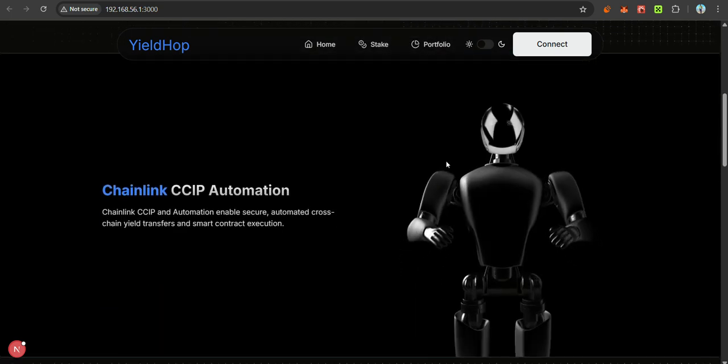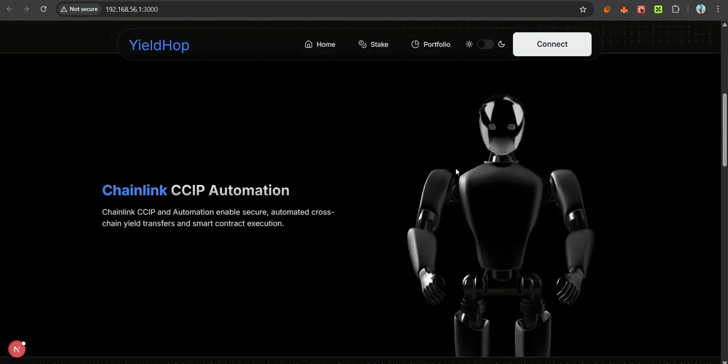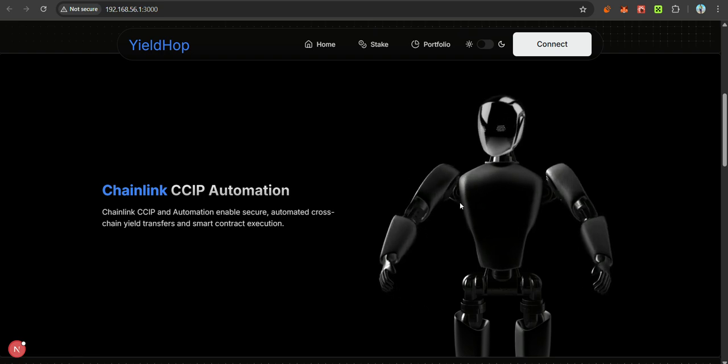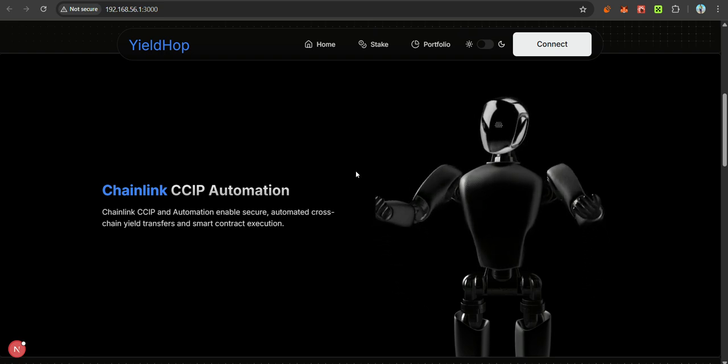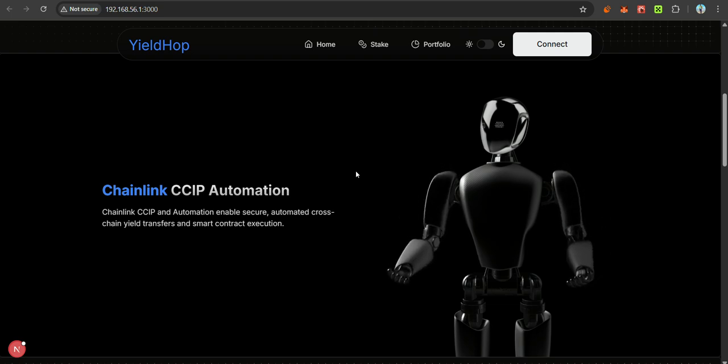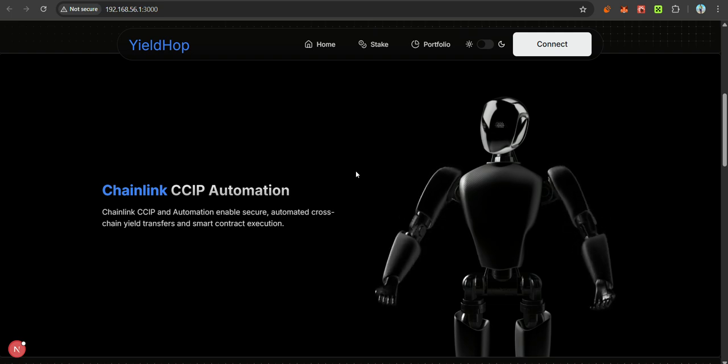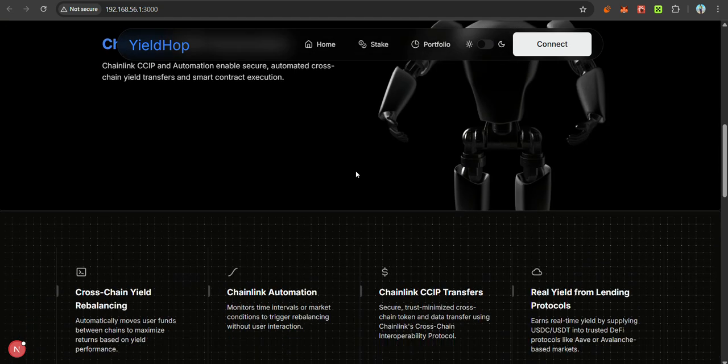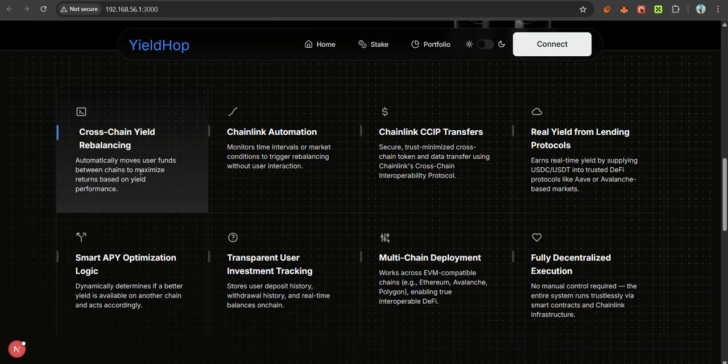So we have integrated the CCIP automation in our product, so we can automatically transfer the funds from one contract to another contract where the APY of the same asset is high. So let's begin the features.